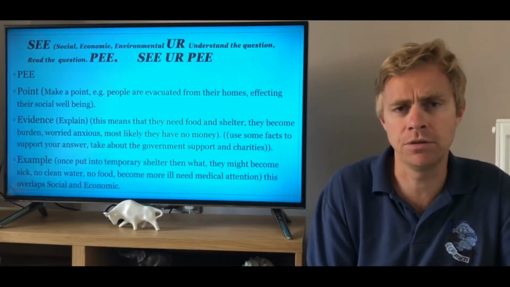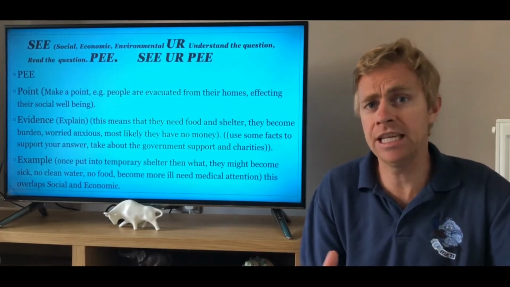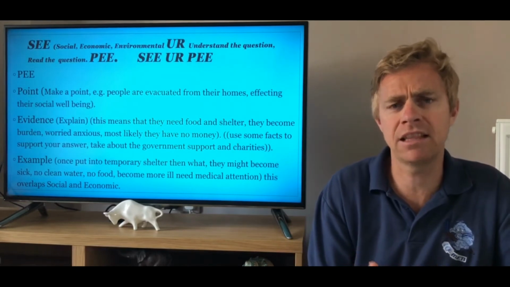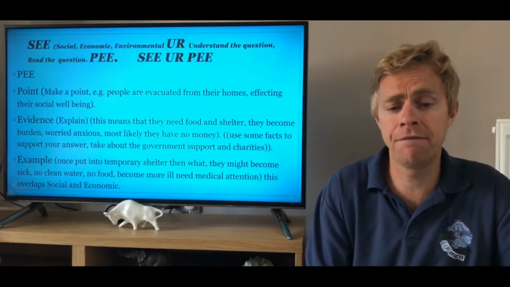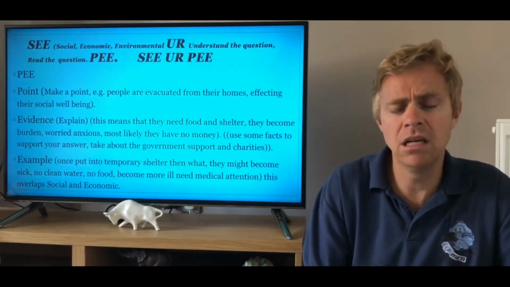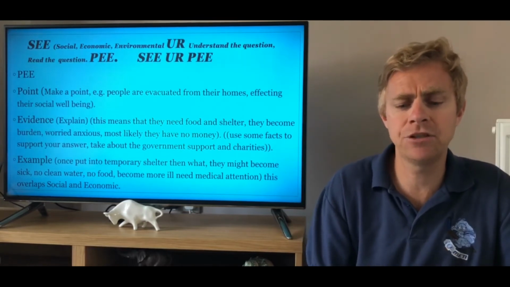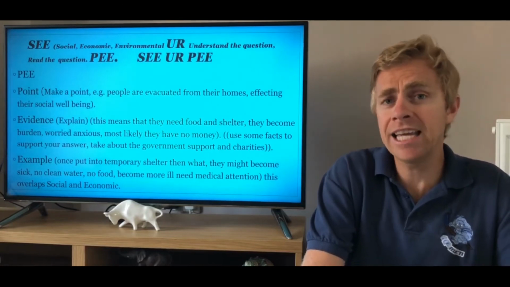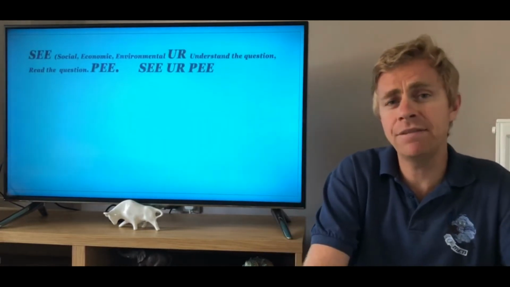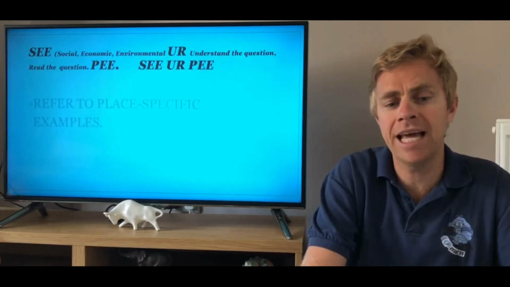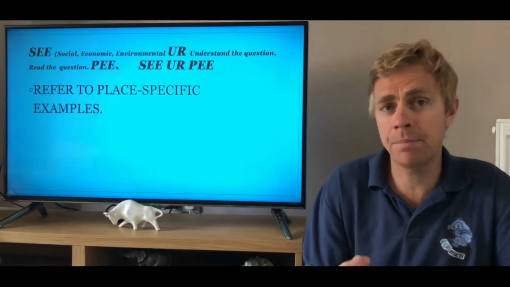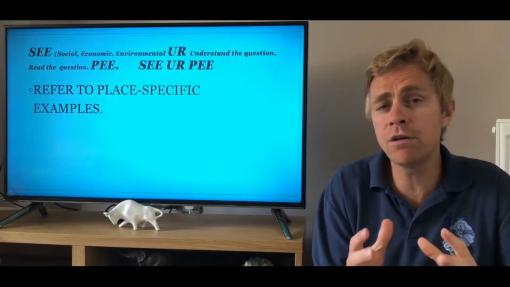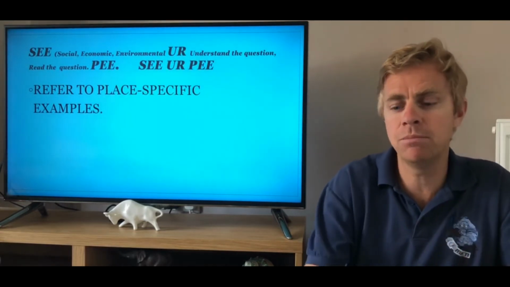Then explain. So once they're put in temporary shelter, either with family and friends or with the government, then what? They might become sick, they might not have clean water, they might not have food, they might become more ill and therefore require more medical attention. So you can see how this overlaps the social and the economic. Again, I haven't actually linked it to a specific global hazard. So to step it up a gear, refer to place-specific examples. You only need 3 or 4 facts to get really good marks.